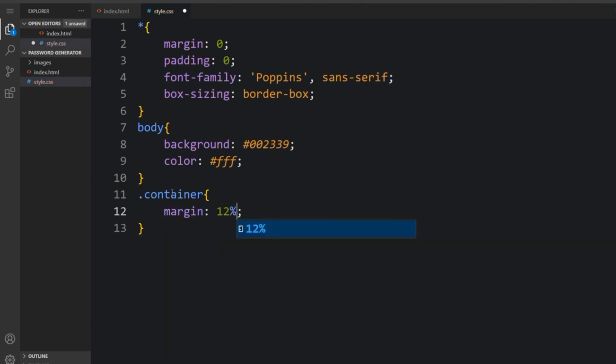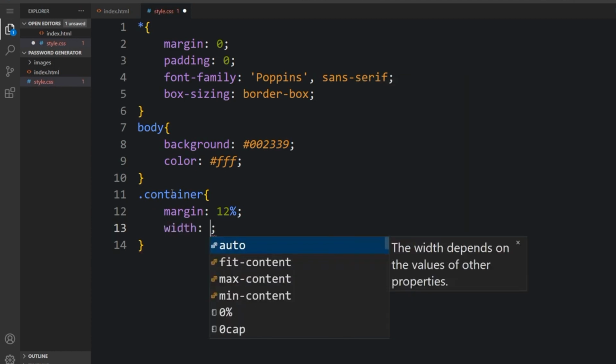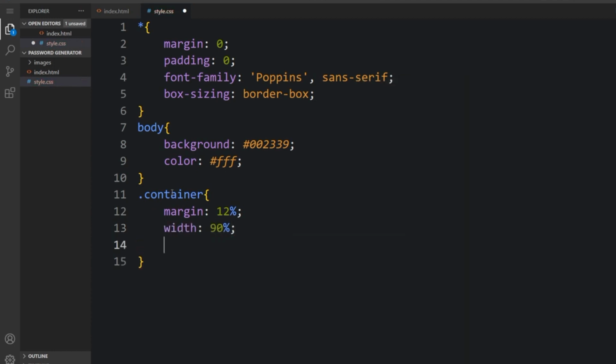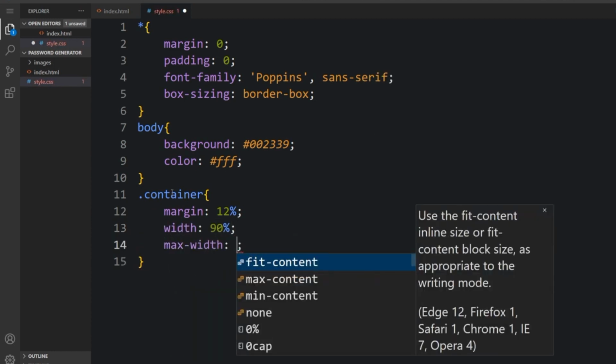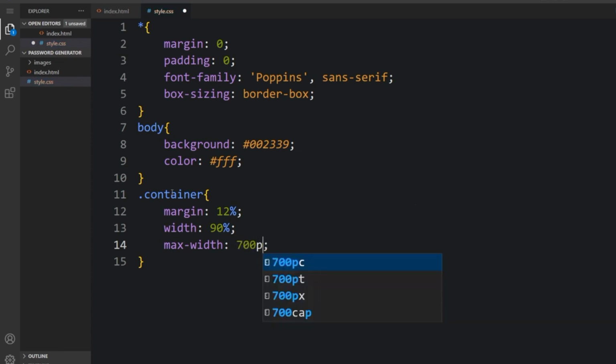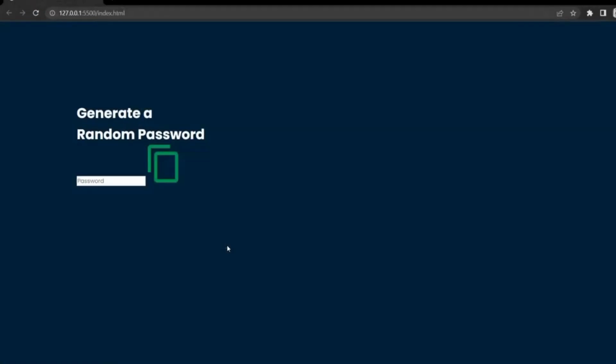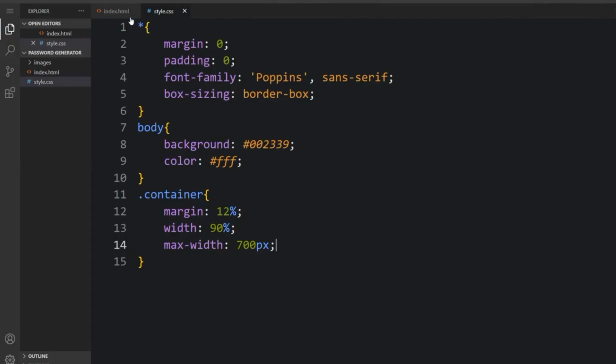The margin, the width will be 90 percent, and the max width 700 pixels. Here's the background color and the color for the text. As you can see, it looks perfect. Everything blends together.